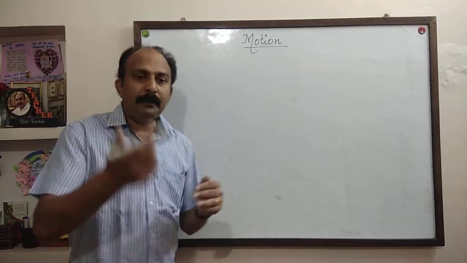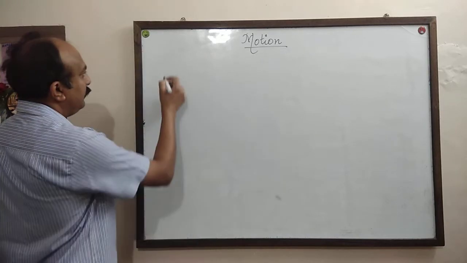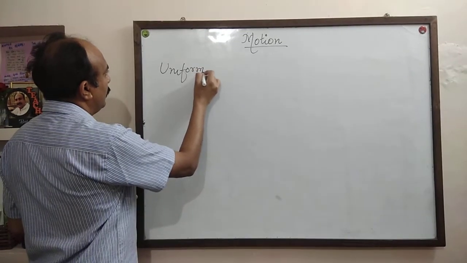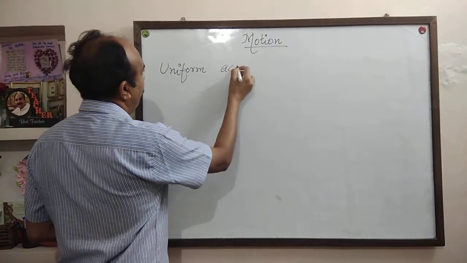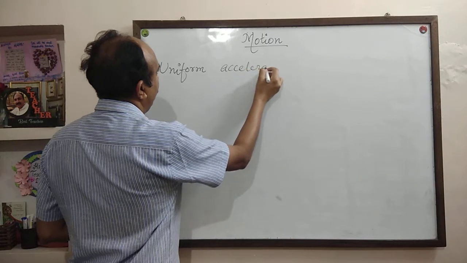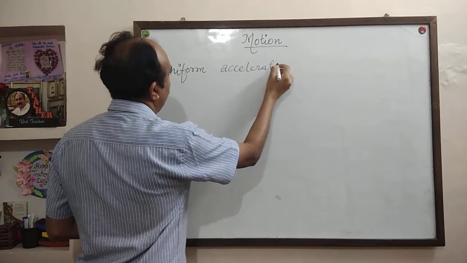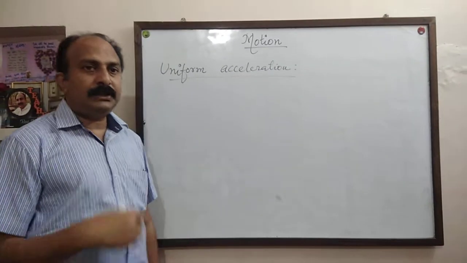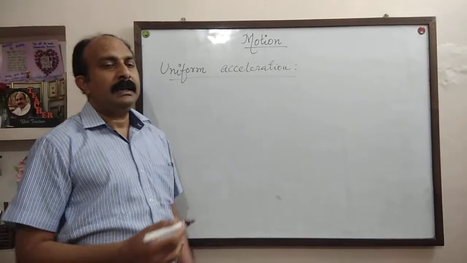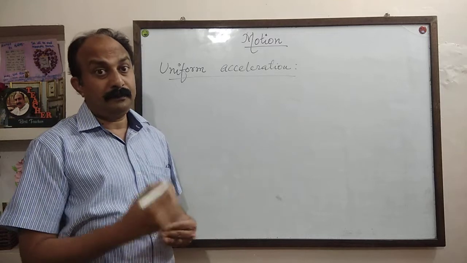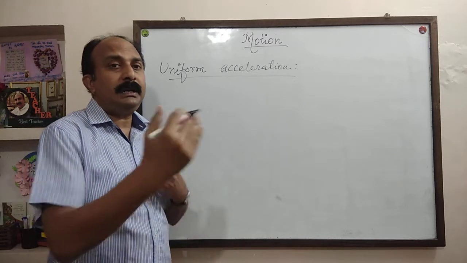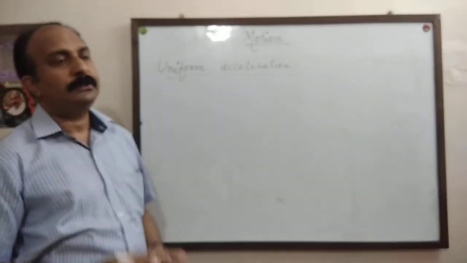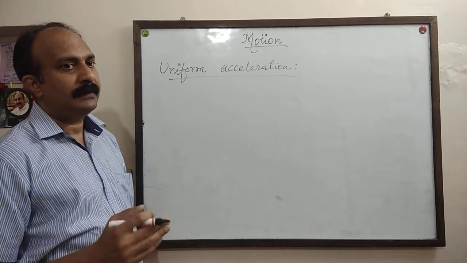Now, uniform acceleration means if the acceleration of a body is uniform, means at a constant rate, it is said to be uniform acceleration. So how can we define it?